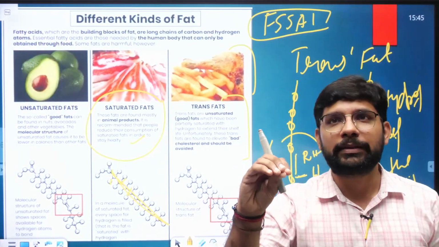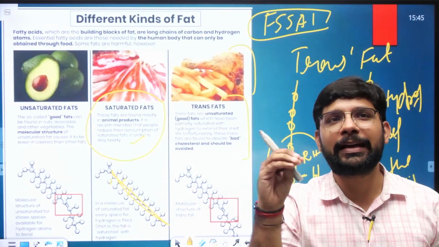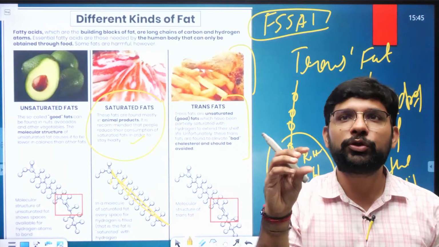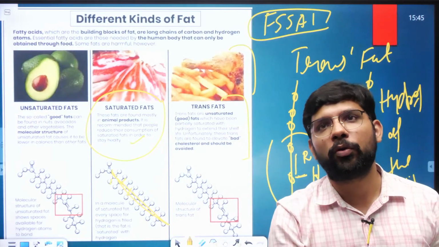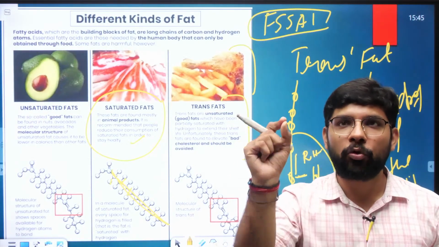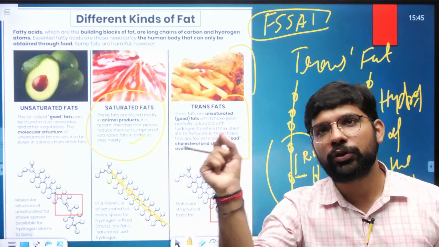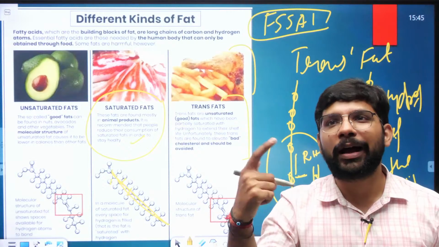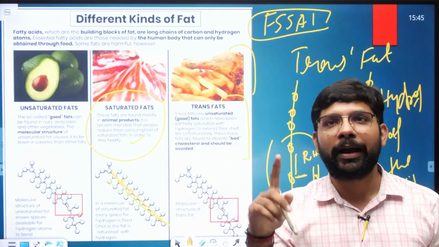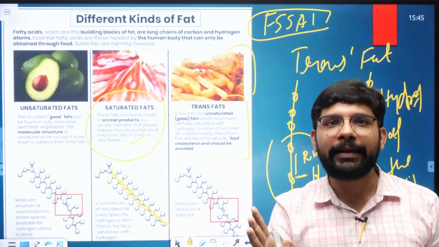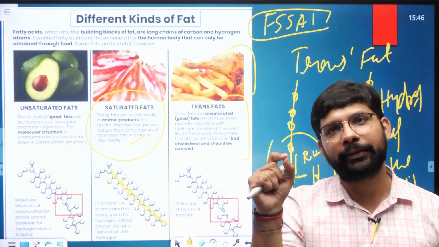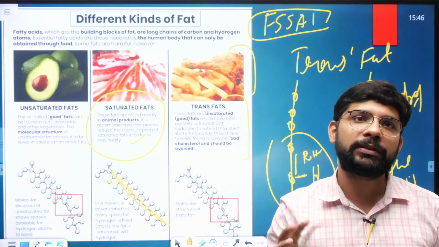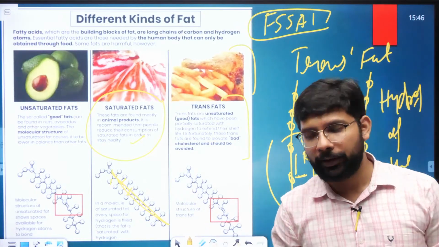If you are selling any product and you are claiming it does not have trans fat, then you should mention a logo on your wrapper. You put the logo on the wrappers, and also mention zero trans fat, so that consumers are attracted to buy those products and have clarity that they are not eating trans fat products. That's the guideline by the Food Safety and Standards Authority of India.